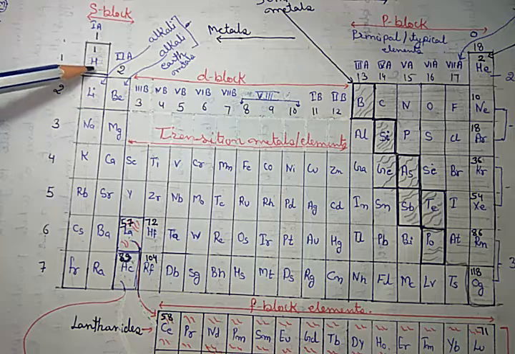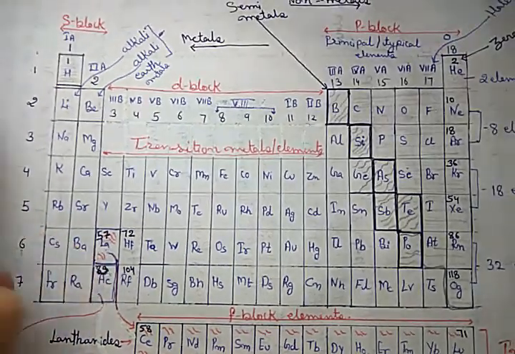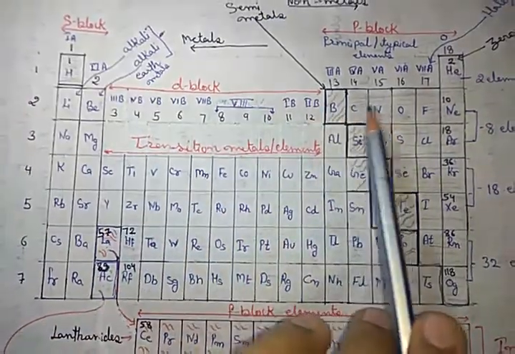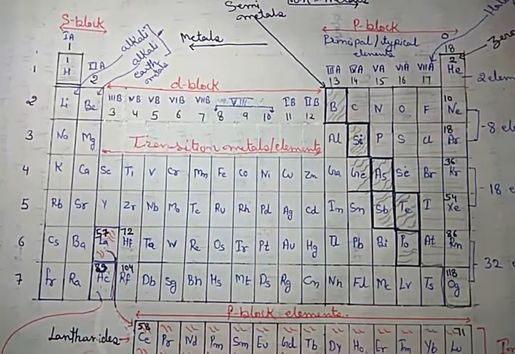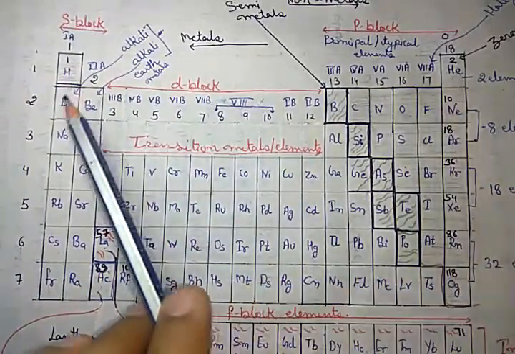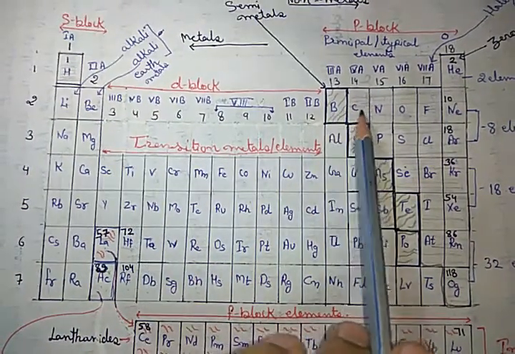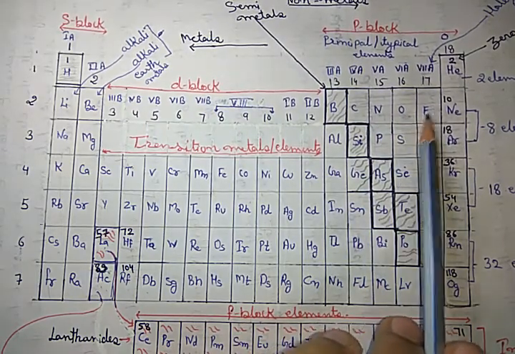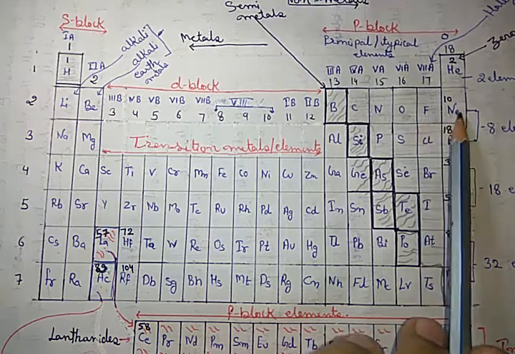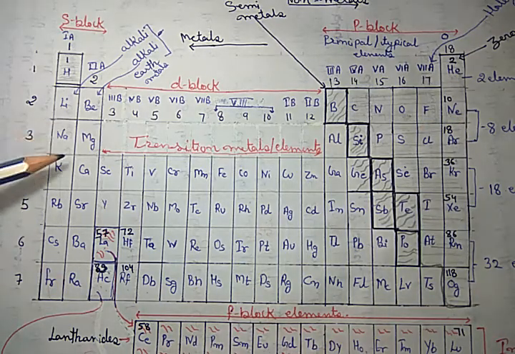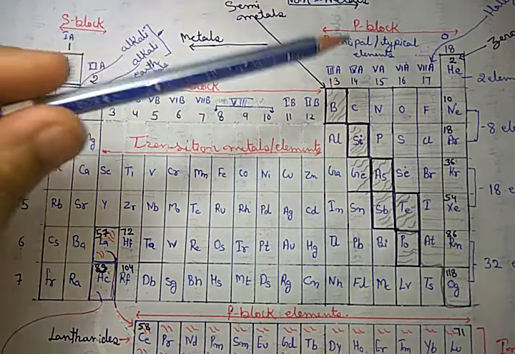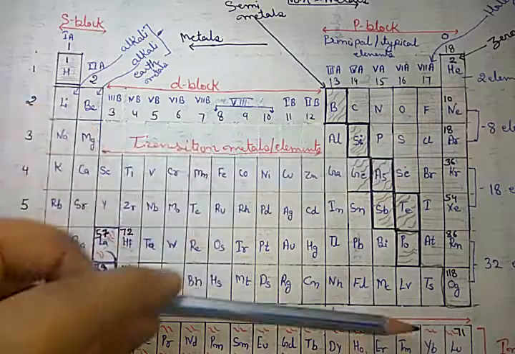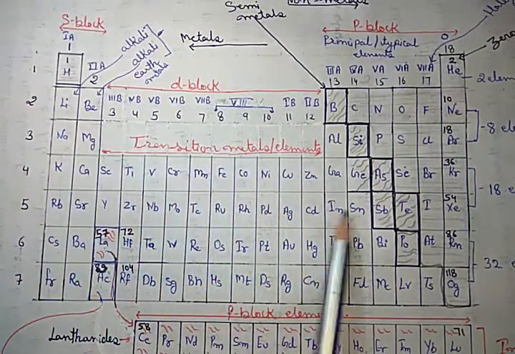Firstly you have to memorize a simple 1 to 10. H, He, Li, Be, B, C, N, O, F, Ne. H, hydrogen. He, helium. Li, lithium. Be, beryllium. B, boron. C, carbon. N, nitrogen. O, oxygen. F, fluorine. Ne, neon. And after that, the S and P block you will memorize vertically, and the D block horizontally.